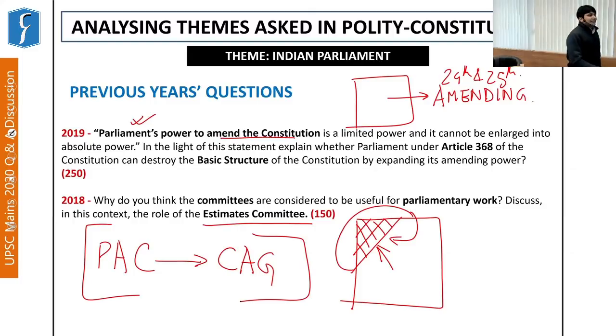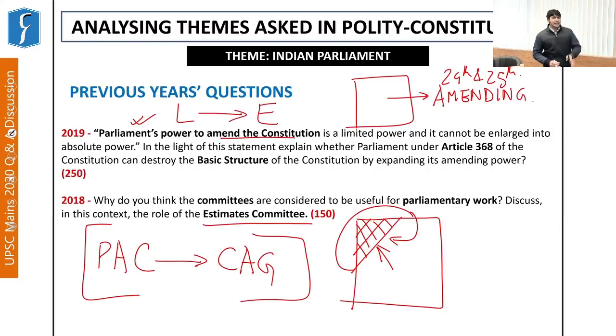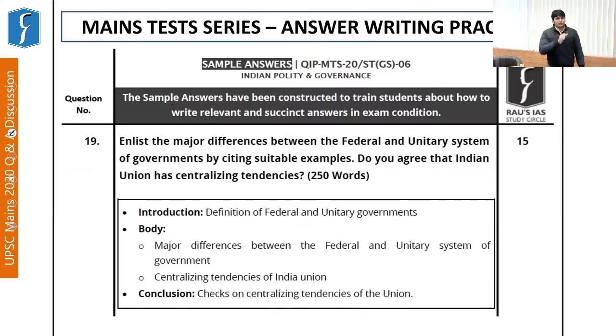So overall, we can say that the legislature in a way makes the executive accountable. And this aspect has been touched not only in the mains examination by UPSC, but even in the prelims examination.